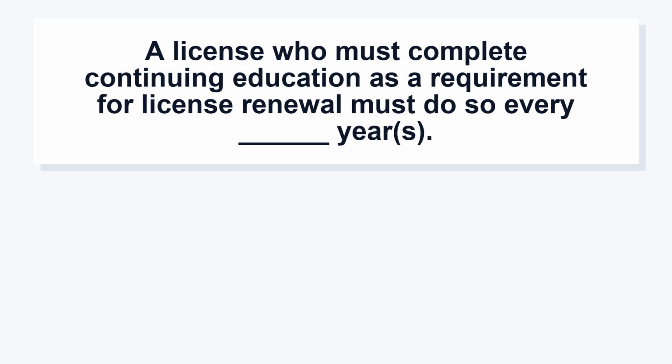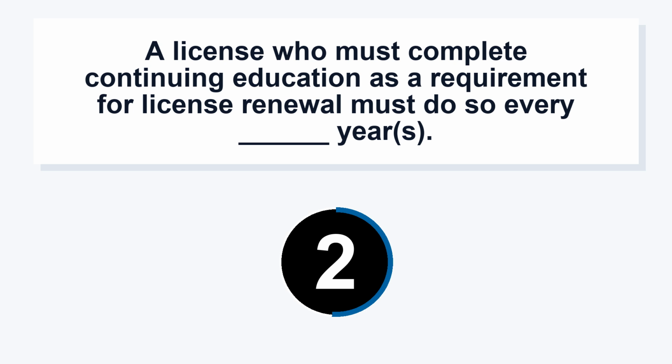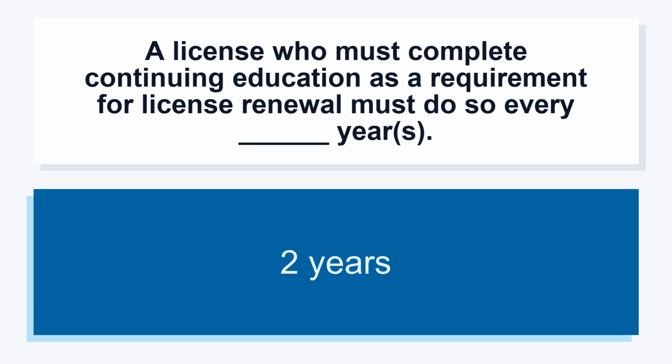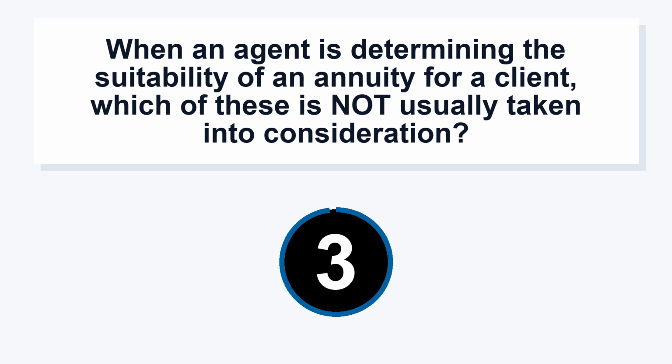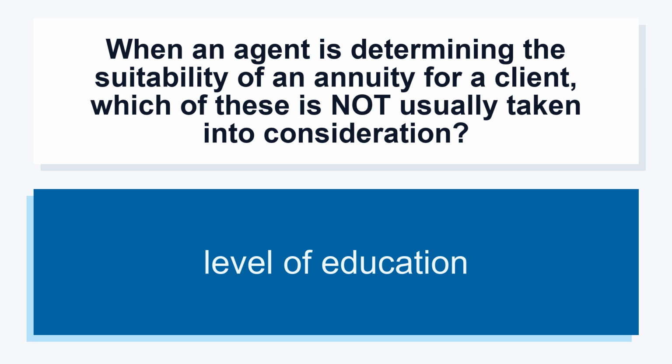A licensee who must complete continuing education as a requirement for license renewal must do so every year. 2 years. When an agent is determining the suitability of an annuity for a client, which of these is not usually taken into consideration? Level of education.